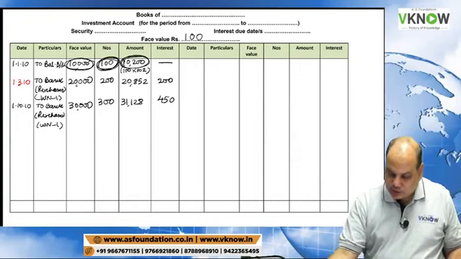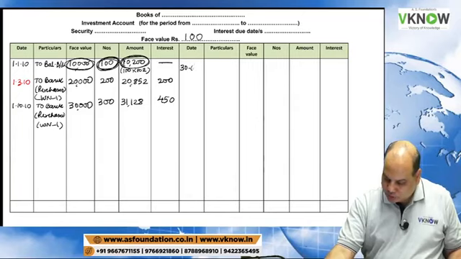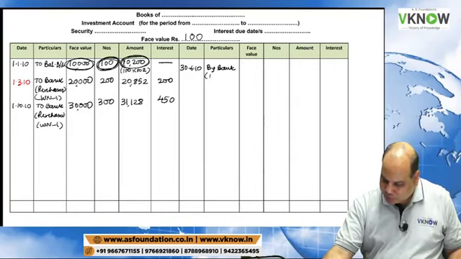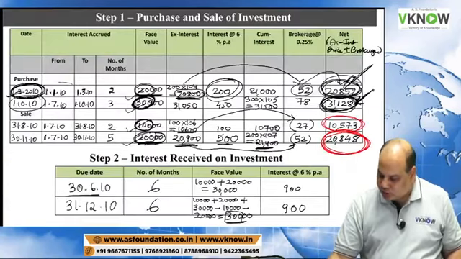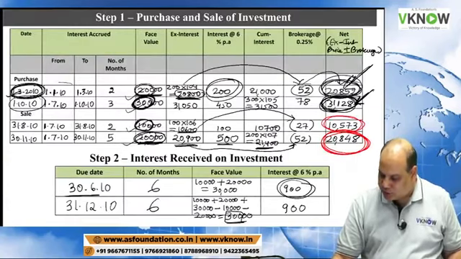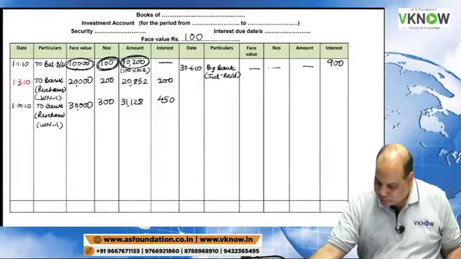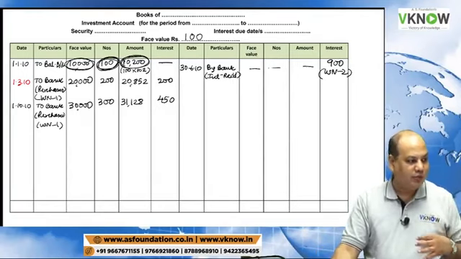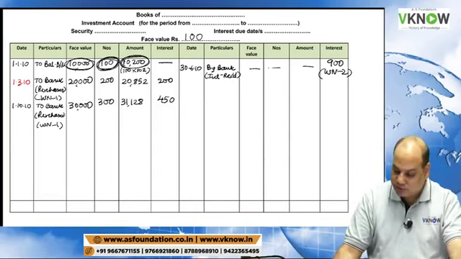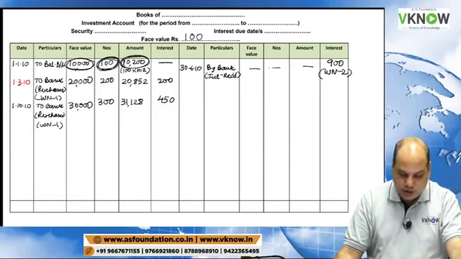Now come to the credit side. We have to write interest received. 30th June 10, by bank, interest received. Go to working note number 2 on the screen below. Working note 2, 900 rupees interest received. You should keep one line gap, or one or two lines blank, and then write the next entry. This will keep your notebook neat and clean.